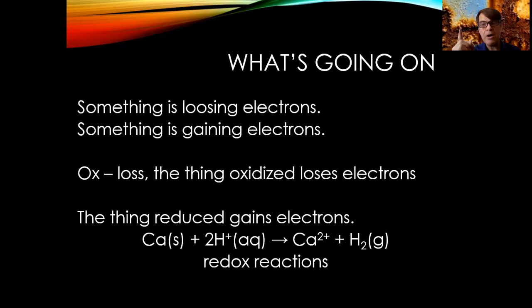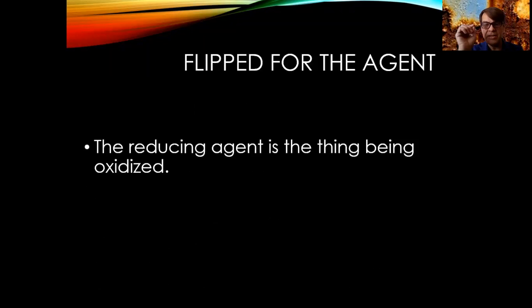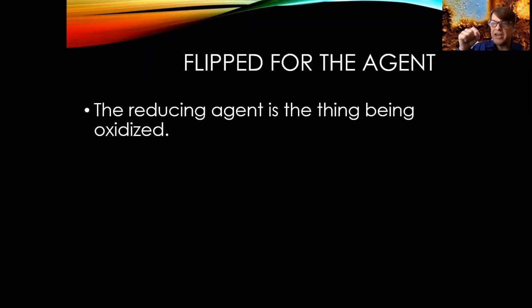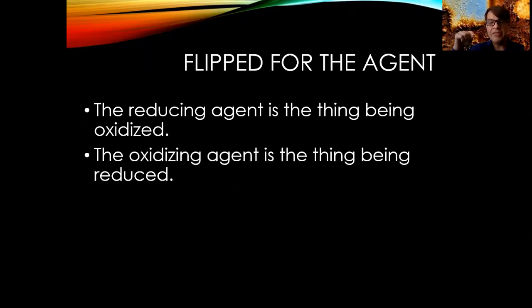Okay, now hopefully it's not been too confusing so far. Let's try to keep it that way. So the thing that is being oxidized is causing the other thing to be reduced. And the thing that is being reduced is causing the other thing to be oxidized. So we might say that the reducing agent, the thing causing the other thing to be reduced, is the thing being oxidized. And the oxidizing agent, the thing that's causing the other thing to be oxidized, is being reduced.